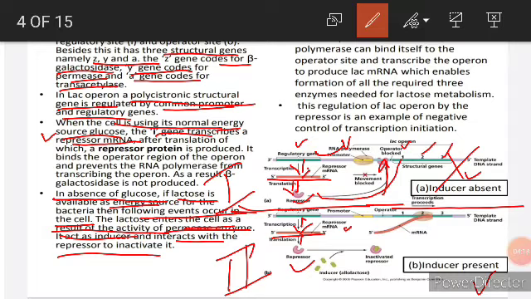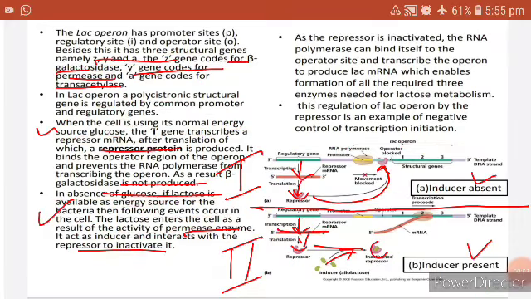As lactose is present, this lactose molecule will act as inducer. This inducer is going to bind with the repressor, and then this repressor protein will be structurally different. You can see it will be structurally different. Since the repressor protein becomes structurally different, it cannot bind with the operator sequence, and that operator sequence is going to remain open.